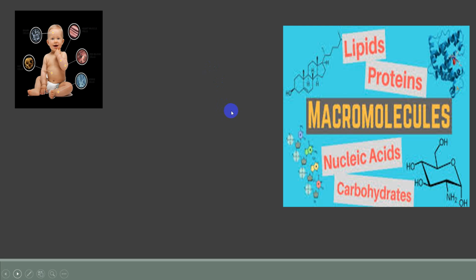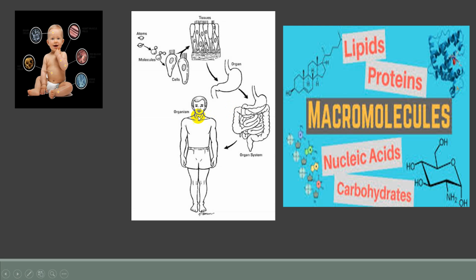As we said in the previous slide, this is the level of organization. Again, I repeat it. This is a living organism, consisting of different systems. Choose here the digestive system. This is the large intestine, if you remember. This is the small intestine, and this is the stomach. We choose here the organ, the stomach. So the system consists of different organs, the organs consist of tissue, and the tissue consists of cells. The cell has a chemical structure, so it has molecules and atoms.